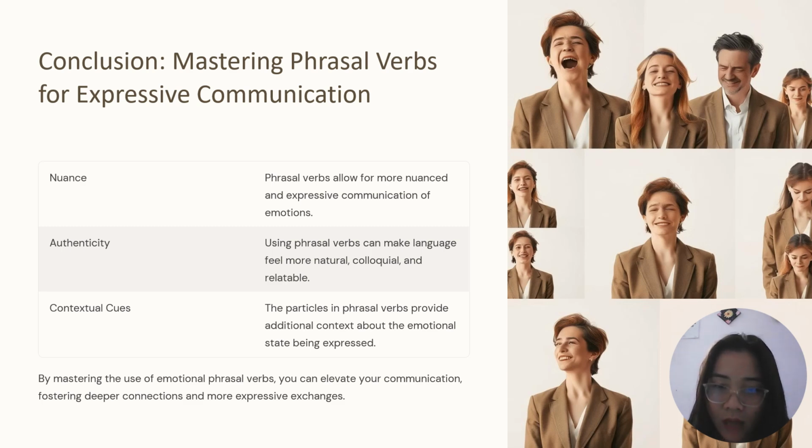So I hope you know now what is meant by phrasal verb and why it is important. Okay, so thank you.